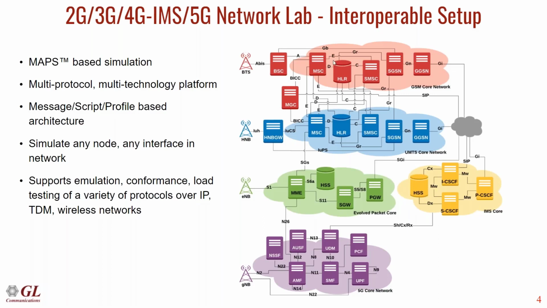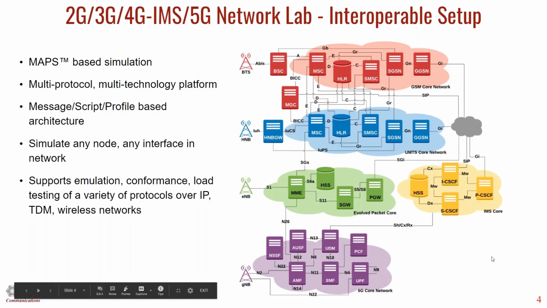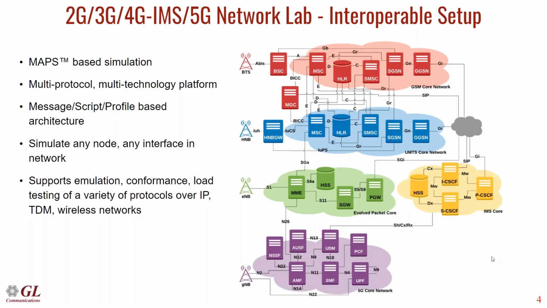This diagram shows the entire 2G, 3G, 4G, and 5G lab, with all of the elements within each core network that we support. We will go over each of these core networks in detail.